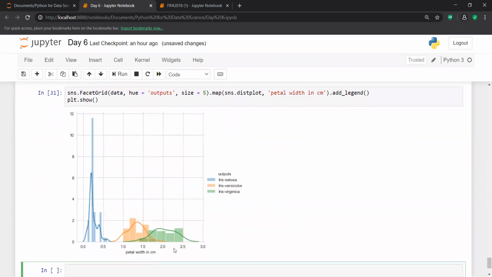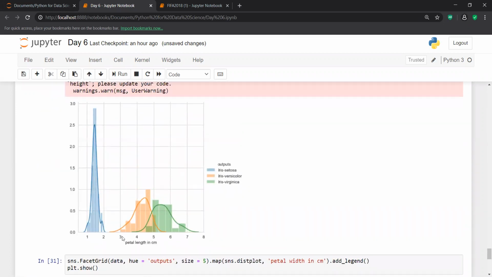With petal width, you can say one more thing, like in petal length. In petal length, you are able to classify your Setosa class very easily, no doubt in that. But there is some overlapping between versicolor and virginica, though the overlapping is not much larger.